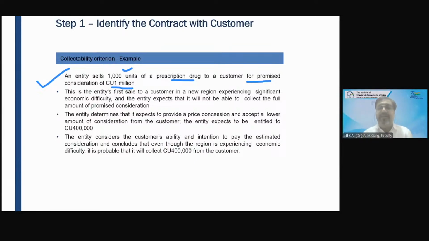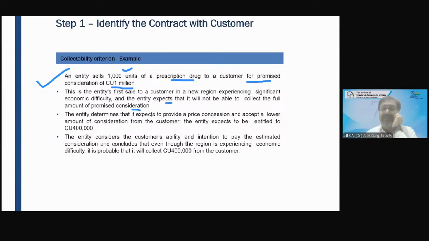This is the entity's first sale to a customer in a new region, experiencing significant economic difficulty, and the entity expects that it will not be able to collect the full amount of promised consideration. Okay, this is the entity's first sale.